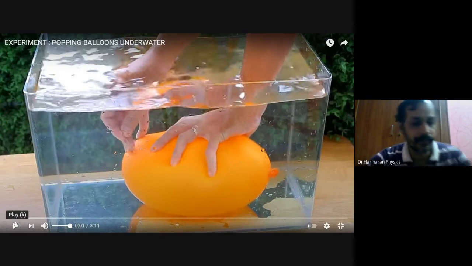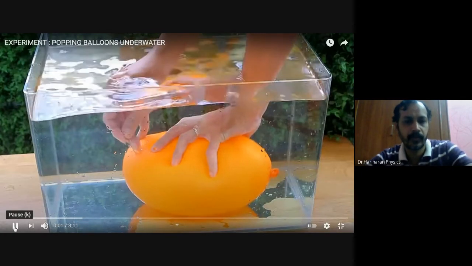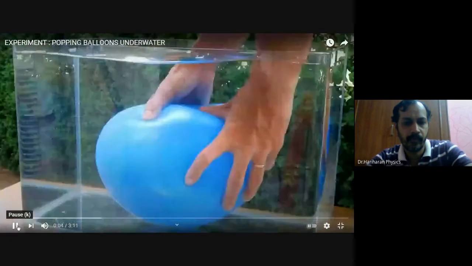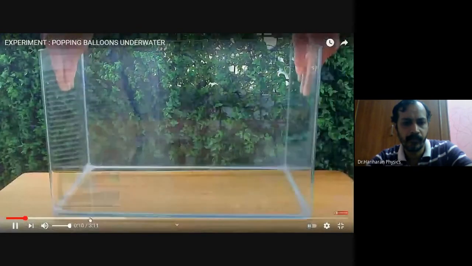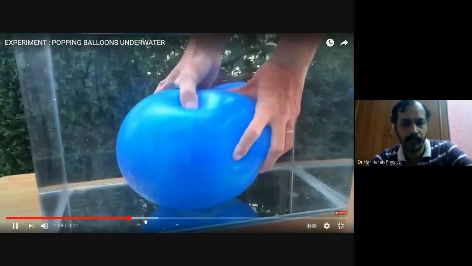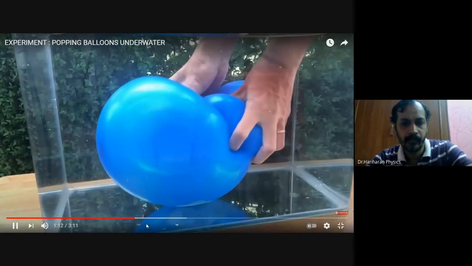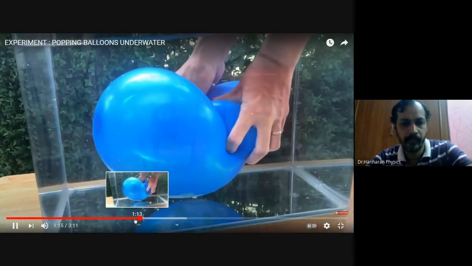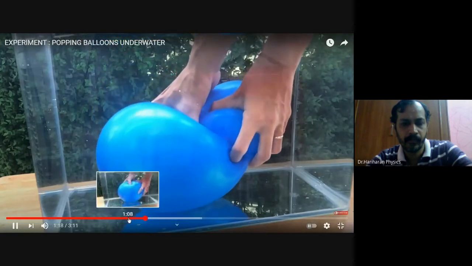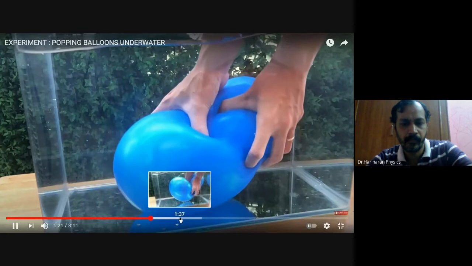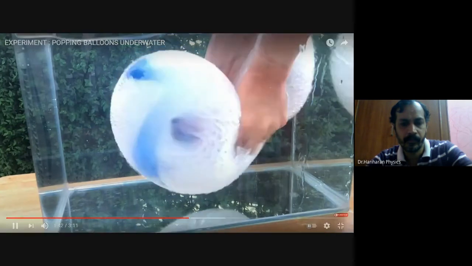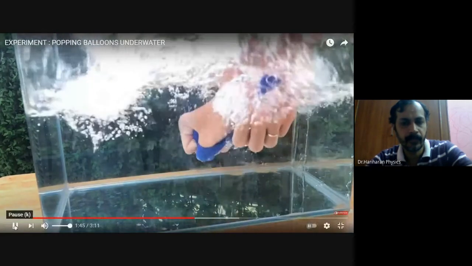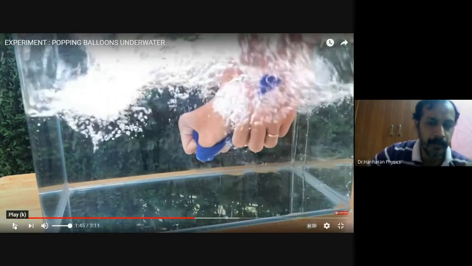Therefore, let us look at this. So the balloon ruptures and it produces sudden vibrations in the medium.